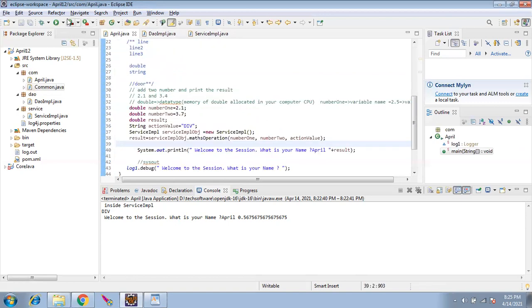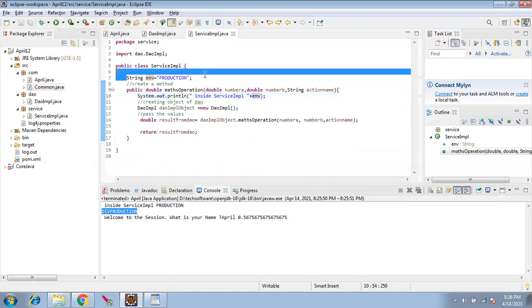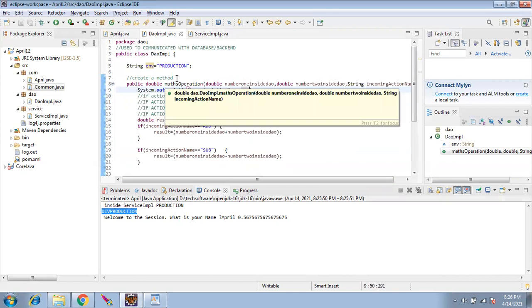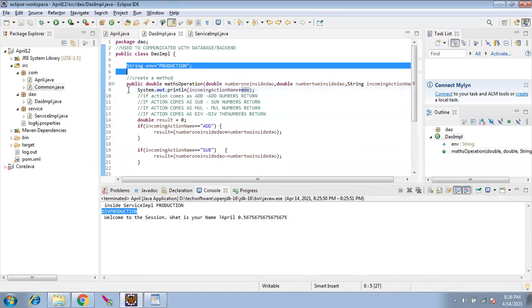Now, if I run this, there should not be any error. It is inside the service, production, inside the DAO, it is production. Now, if you see, one disadvantage of this code is the same thing I am declaring in multiple classes. Instead of that, I can move this to a common place and access it by default, it would save the coding effort.